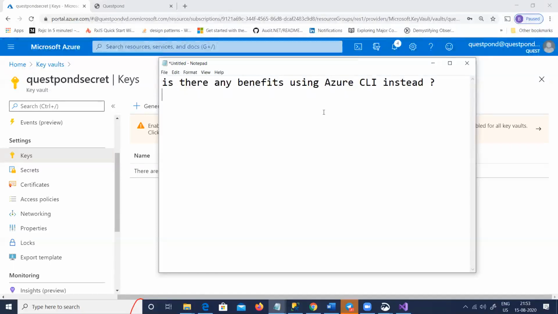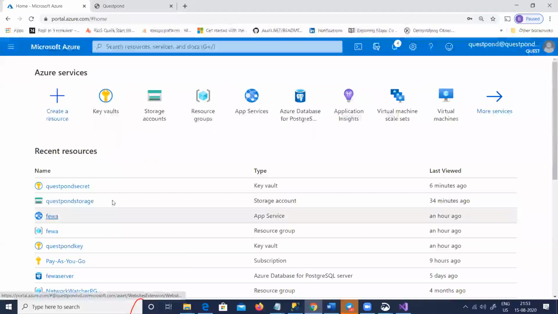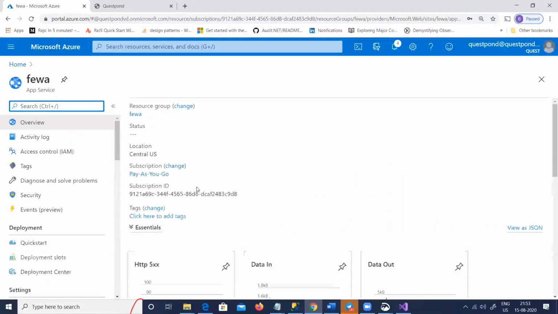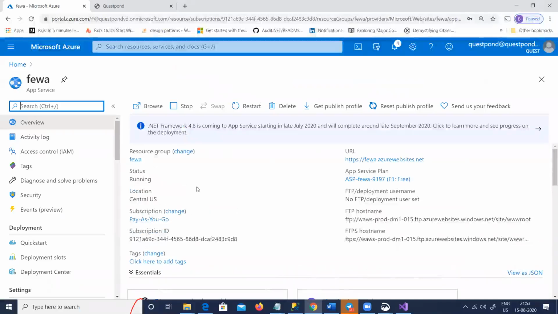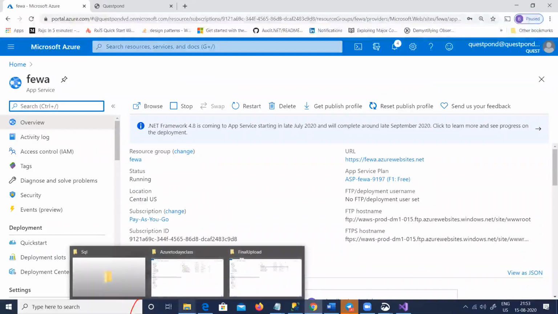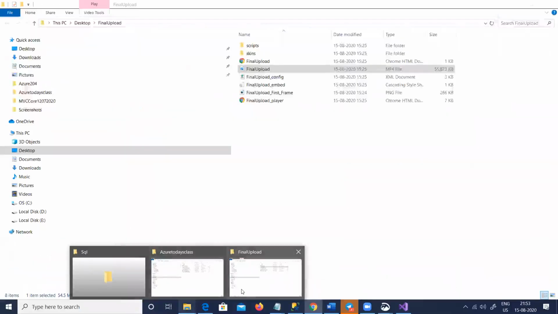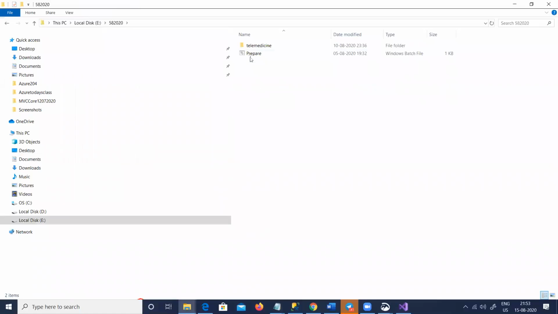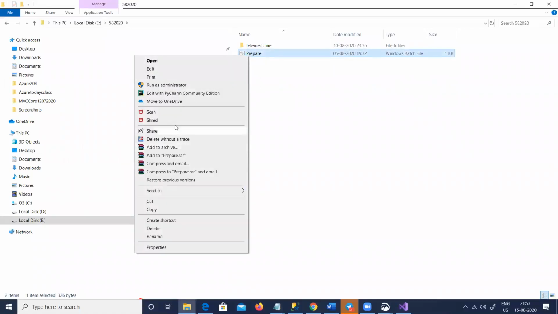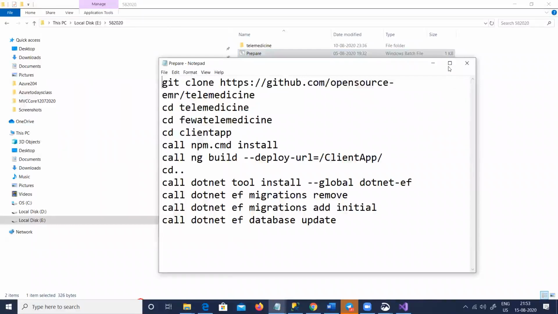So the point of this automation is, let me give an example. I am hosting an application called Feva, which is open source. This is my application which I created. I've hosted it out here. A lot of times I want to do this. I have created one small automation here, which I use a lot. I've created a bat file. I have all my code in my GitHub. You can see this is my GitHub account.